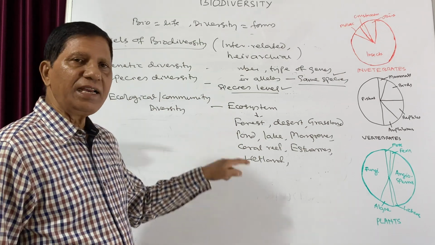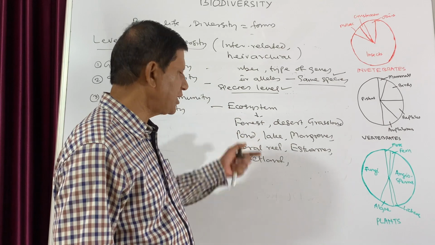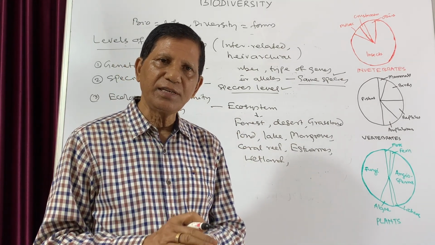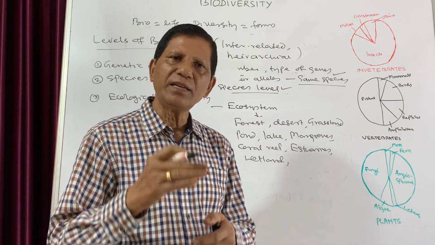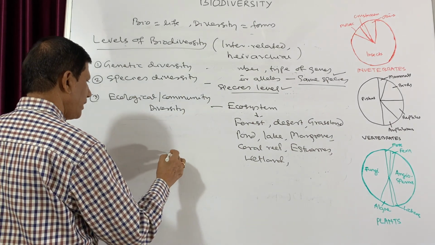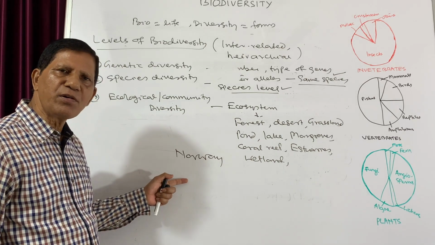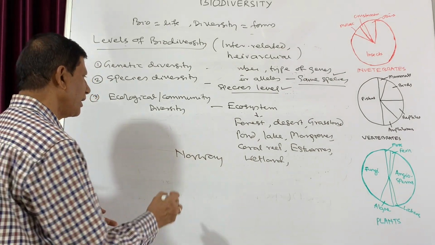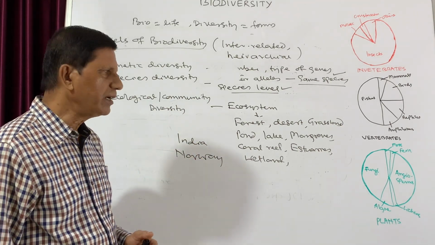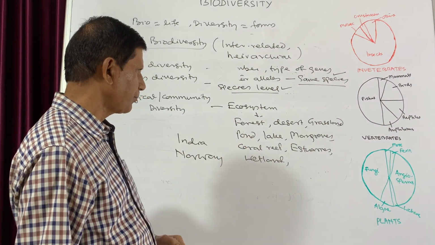And India has a lot of these ecosystems. All these ecosystems are found in India. That is why the biological diversity is much more than in Scandinavian Norway. If you take the case of Norway, there you will find a lesser amount of biological diversity, whereas in India you will find a greater amount of biological diversity. It is because of the different types of ecosystems that are present.